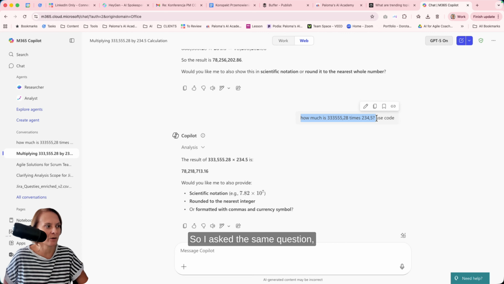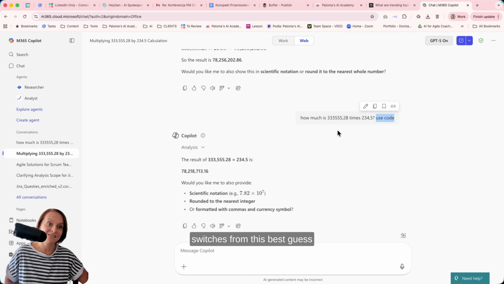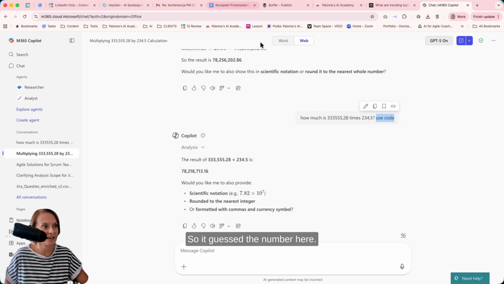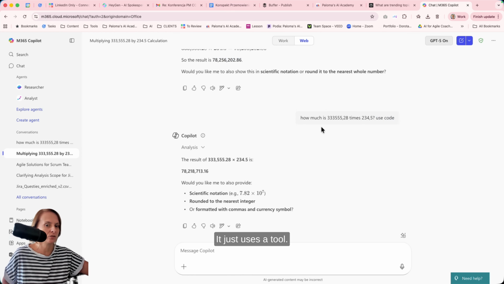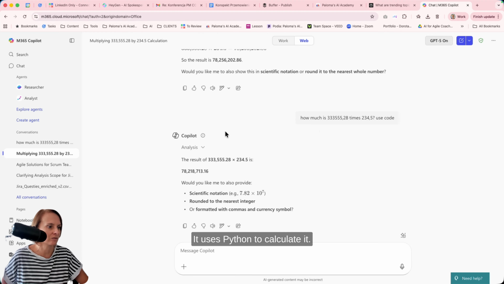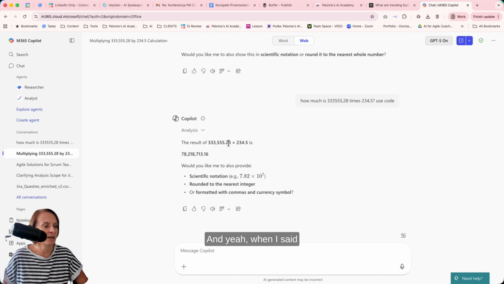So I asked the same question, but then I added "use code" so that the LLM actually switches from this best guess mode where it really guesses. So it guessed the number here. It's quite close, but it's not the right number, to this calculation mode. It just uses a tool. It uses Python to calculate it. And yeah, when I said this, it got it right. Let me check. Yes, it got it right here.